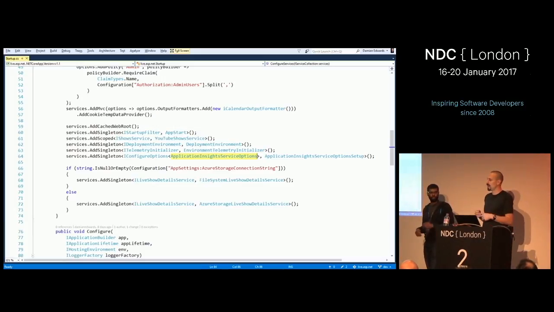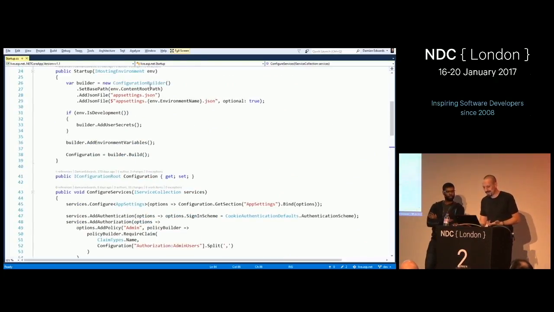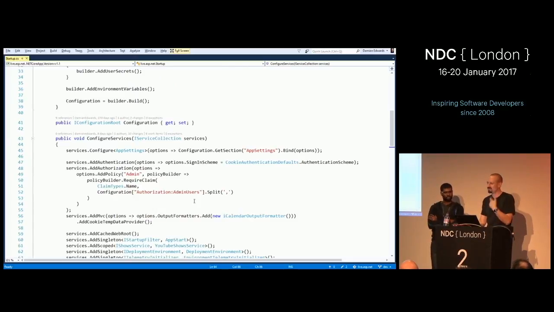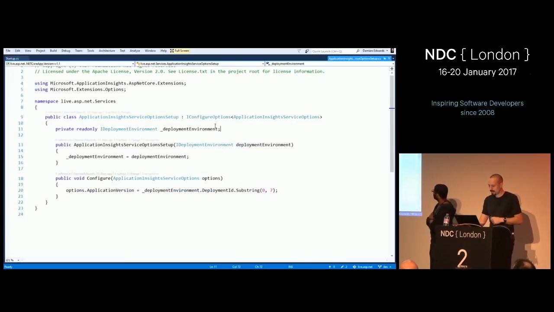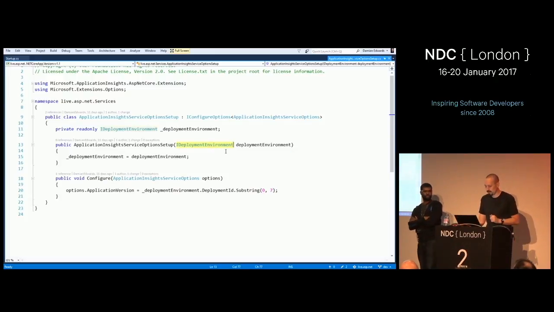To get the current environment, I need the IHostingEnvironment interface, which is in the container. So I could capture it up here, put it in a variable, and then use it in here, but it just makes the startup class a little messy. So I encapsulated all that in this type, which is in my application. It implements IConfigureOptions of ApplicationInsightsServiceOptions. In this case it was actually DeploymentEnvironment, sorry, not IHostingEnvironment. This is my type, and so now I can set this option here and also get stuff from DI.